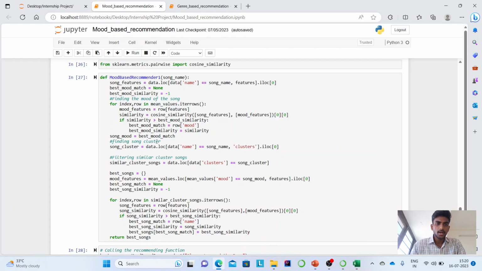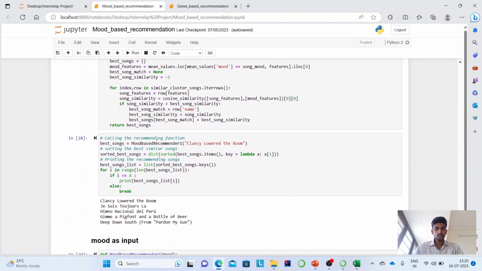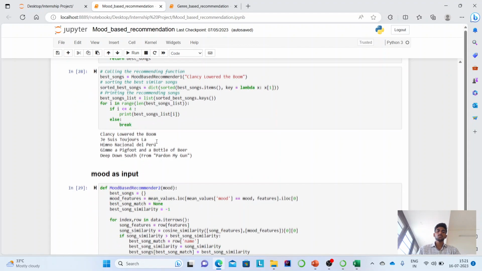Similarly, we have taken a song name as an input and extracted the song features and then compared it with the mood features and found the best mood suitable for that song, and then compared with every song that I have in my data, and found the best songs here. I have given a top song as an input, Clancy Lloyd the group. I got the top 5 songs which are related to the same mood of the Clancy Lloyd group.